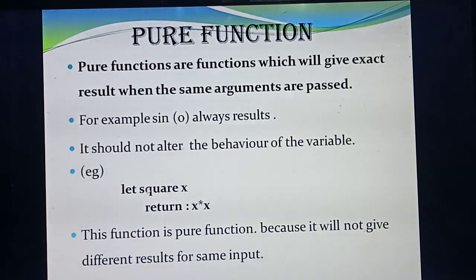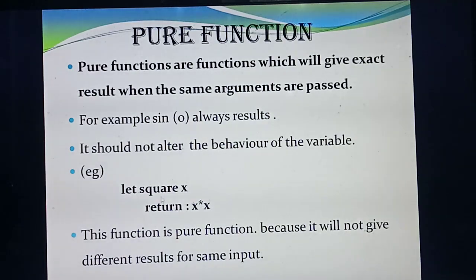Understood how you are identifying this as a function? A function always starts with the keyword let followed by the name of the function. So what's the name of the function here? Square. After the name of the function, what are you going to pass? A variable. What variable are you passing? x. Understood? Okay. Listen, next one. Return x into x. So you are going to square the particular variable.